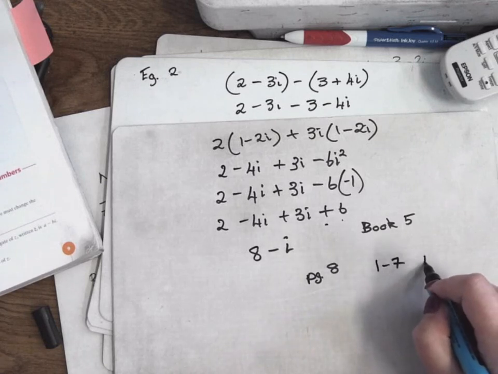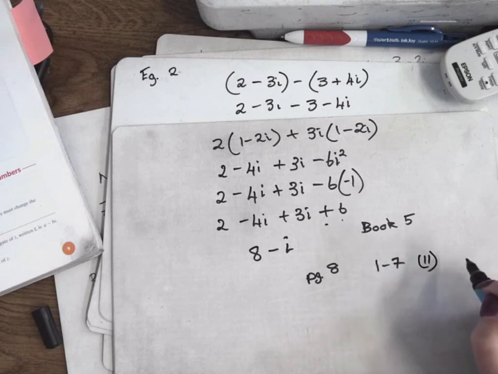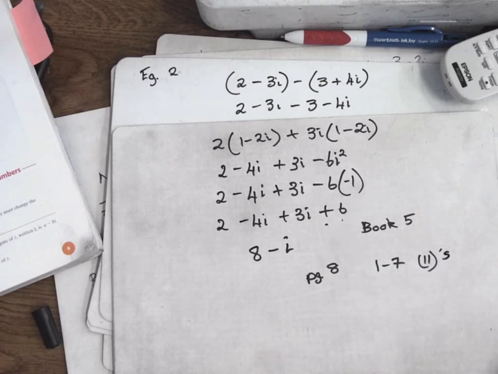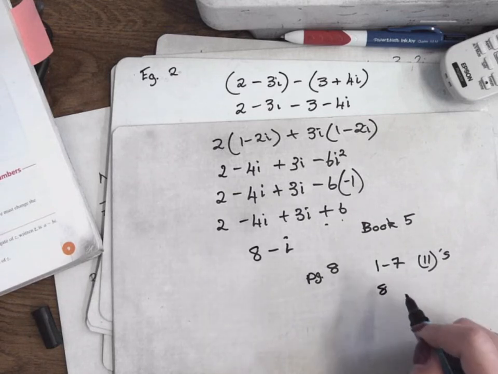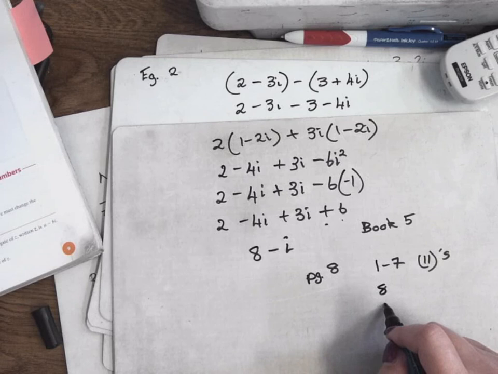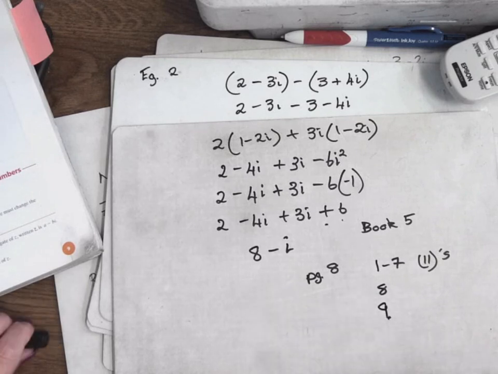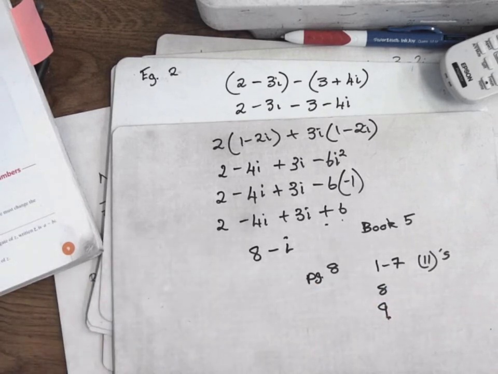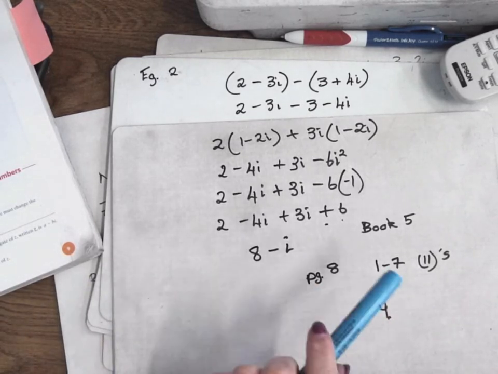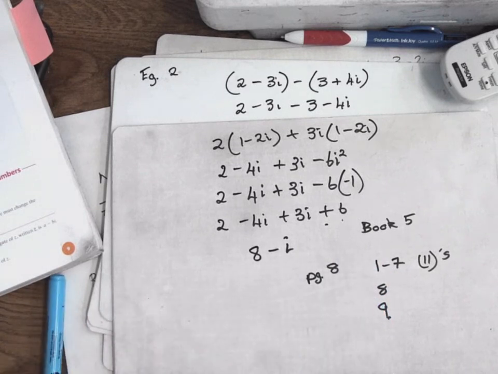All the part 2s, so only the part 2s: 1 part 2, 2 part 2, 3 part 2, etc. Let's do number 8, and let's have a go at number 9. So 1 to 7, only the part 2s, not the whole lot of them, or you'll be there for a year. Only the part 2s, all of number 8, all of number 9.